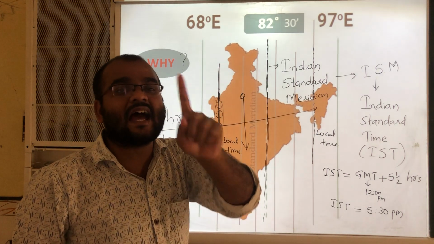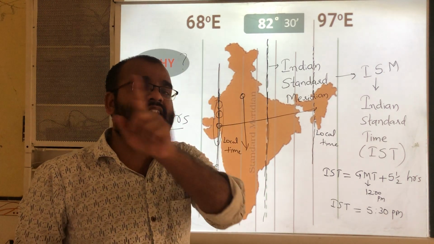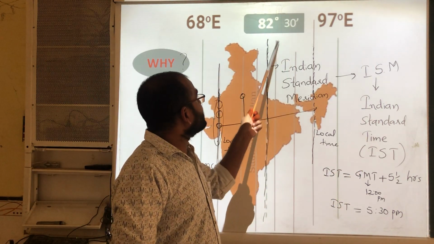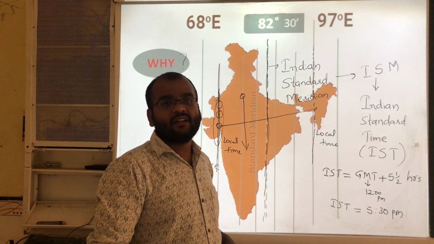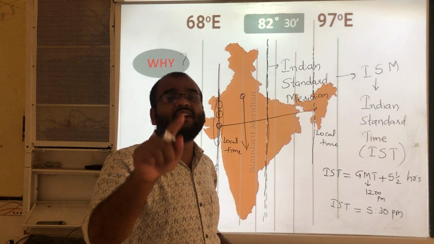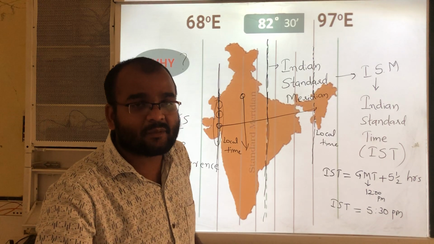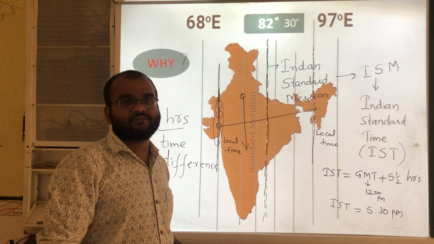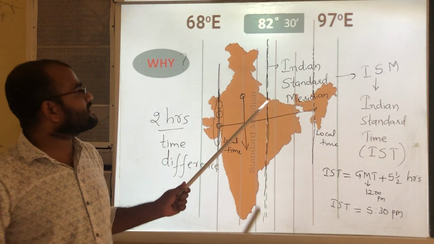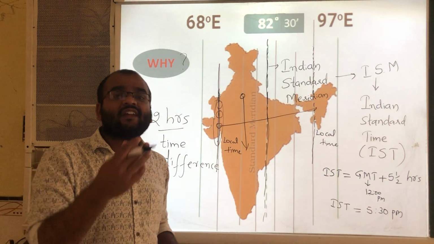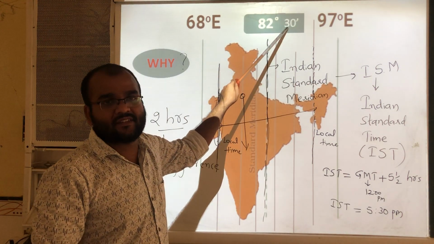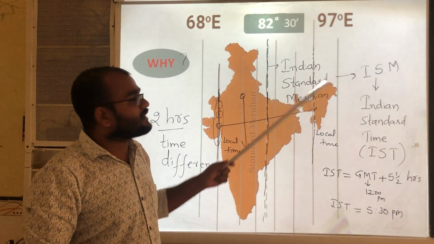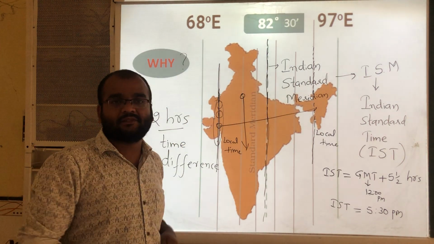We have to follow one standard time, that is Indian Standard Time, and that standard time is based on this standard meridian. This standard time is 5.5 hours ahead, that means forward, of Greenwich Mean Time. So this is the information regarding why we have taken 82.5 degrees longitude as the standard meridian, and why we follow the time depending upon this meridian.